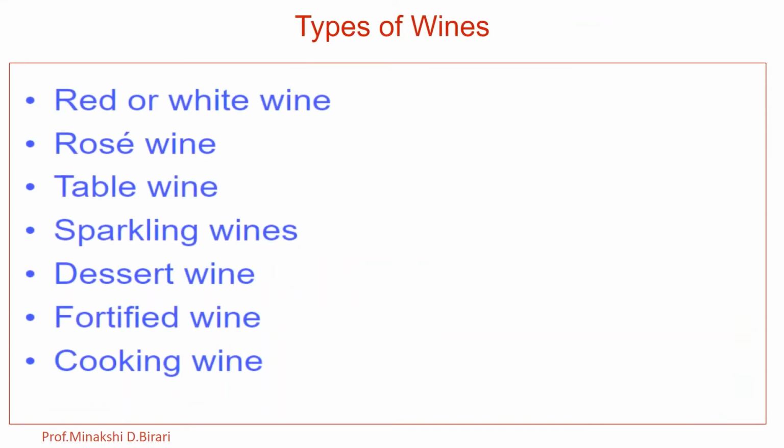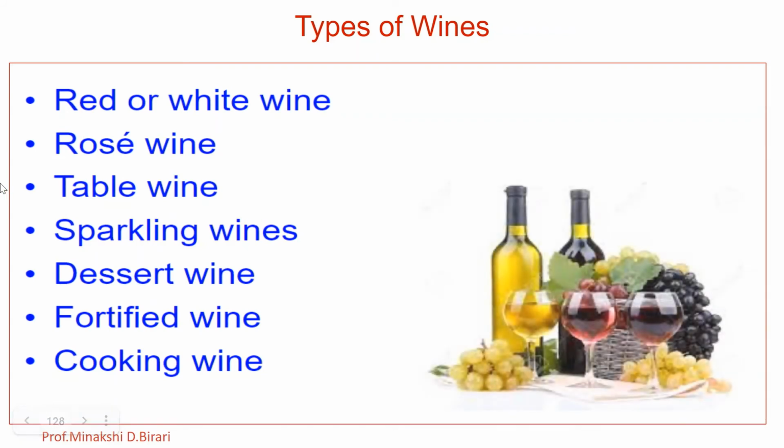Types of wine: red or white wine, rose wine, table wine, sparkling wines, dessert wine, fortified wine, cooking wine, etc. In the next lectures we will discuss the manufacturing of wine, wine making, and the types of wine in detail. So these are the types of wine depending upon the alcohol proportion.